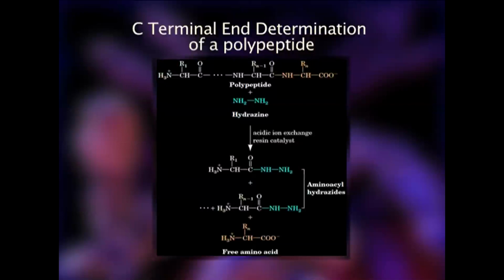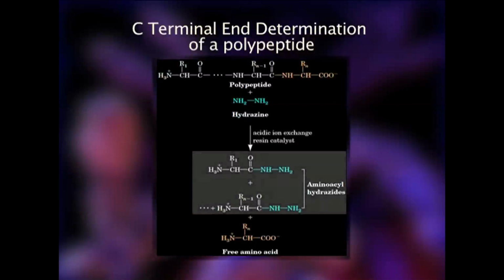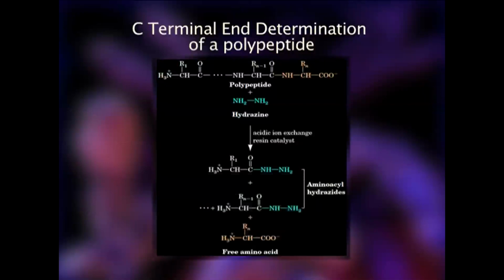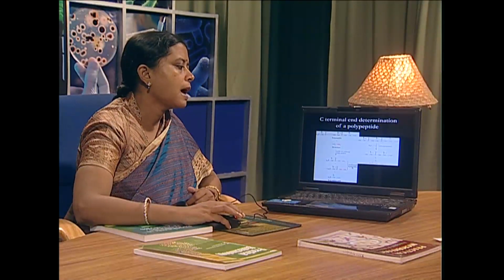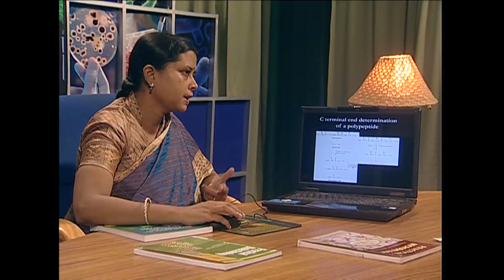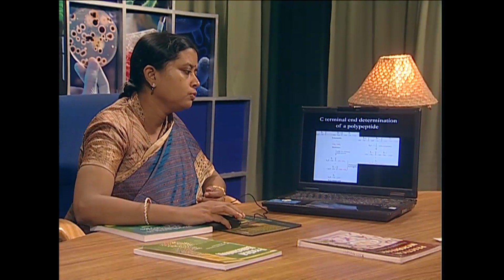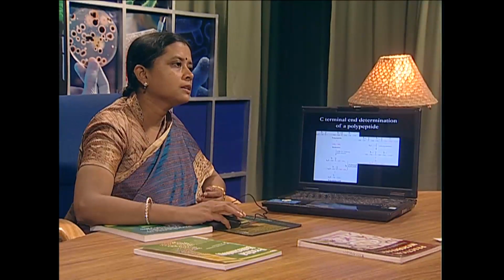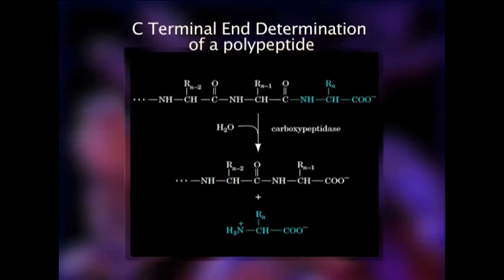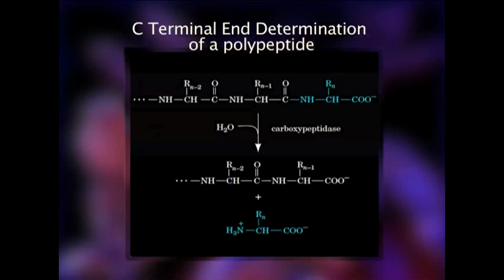That means it will form the derivative at the C-terminal end, an aminoacyl hydrazide, and all the other amino acids will be released as free amino acids. The aminoacyl hydrazide can be detected or analyzed to see which one has been formed, and this will throw light on the C-terminal end.